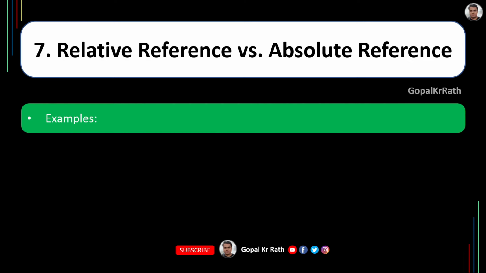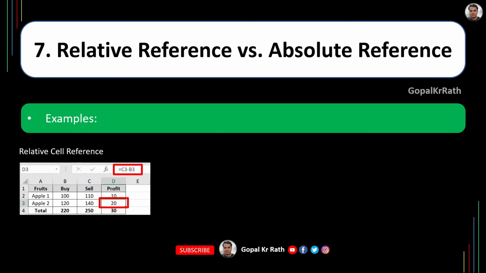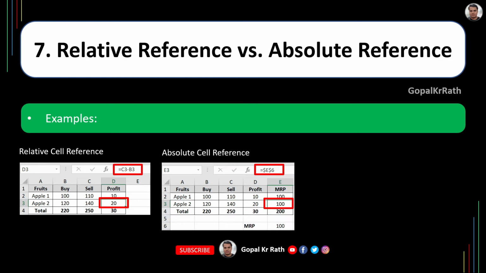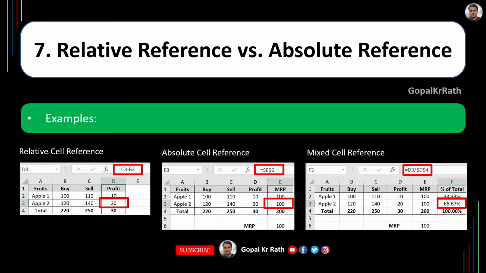Now let's take examples for all the 3 references to understand in a better way. In the relative cell reference, you can see that if you copy the formula from top to bottom, it will change accordingly. In absolute cell reference, the $ sign is attached so that it remains the same. And the mixed cell reference is the combination of relative and absolute cell reference, where you can see some are without $ sign and some are with $ sign.